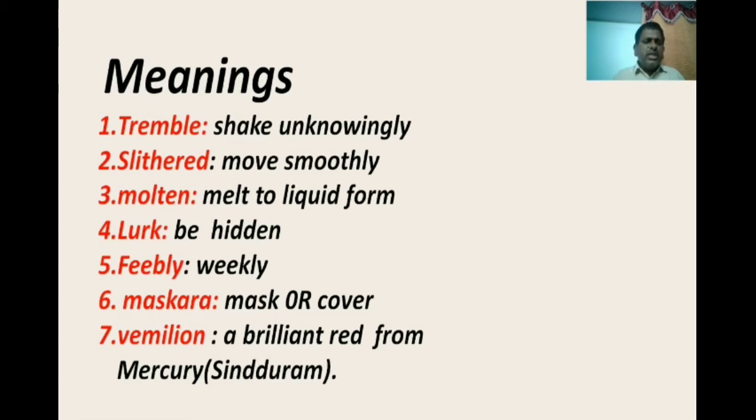Slithered, move smoothly. Molten, melted to liquid form. Lurk, be hidden, waiting hidden. Feebly, weakly. Mascara, a mask or a cover, it is not our Telugu word. Vermilion, a brilliant red from mercury. This is called sindhuram in Telugu.